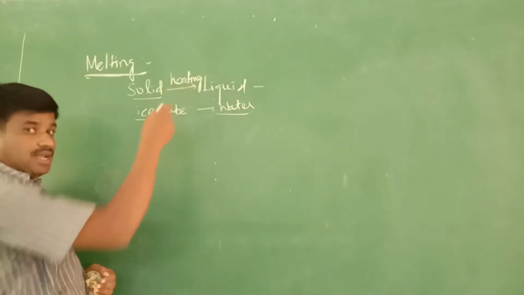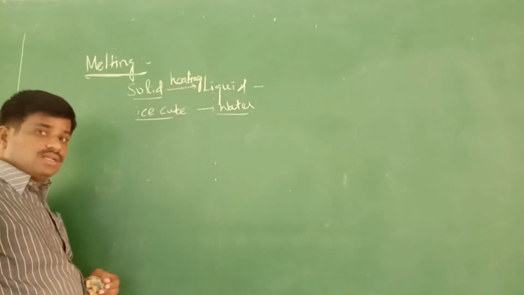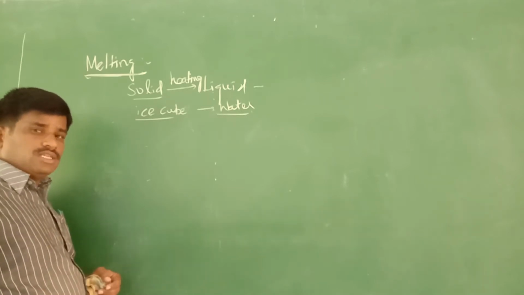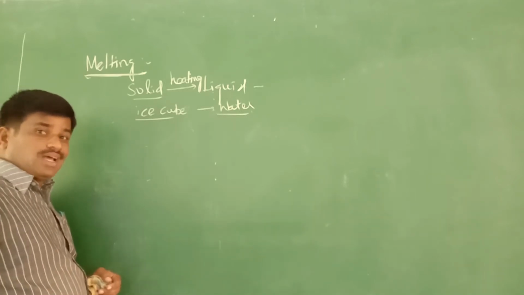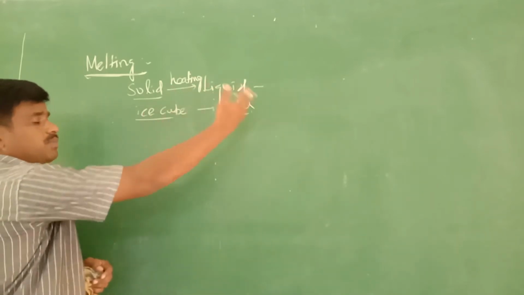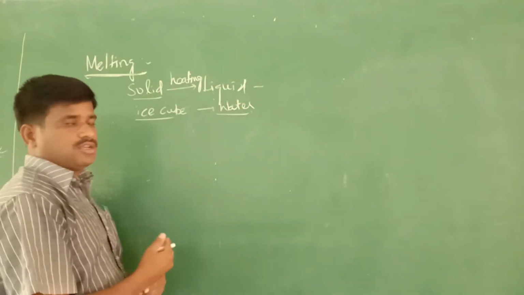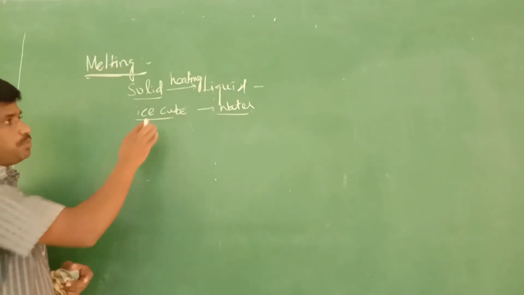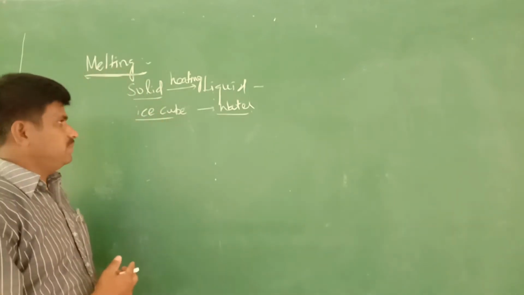That's heating. Actually, it absorbs the heat energy from the room temperature. The room contains air, and that heat is absorbed by the ice cream, which becomes water, that is, the liquid state. This process is called melting.